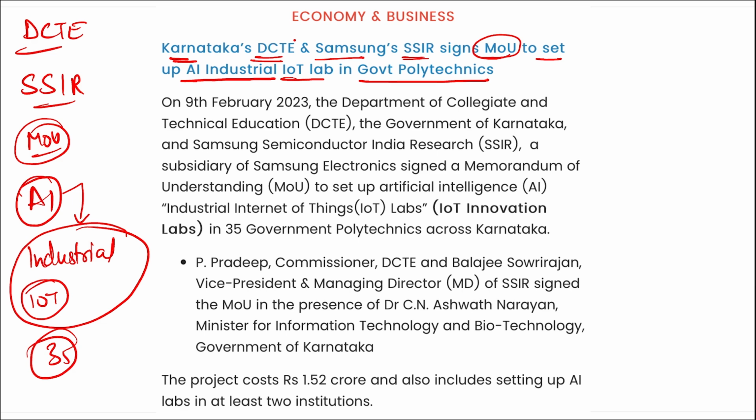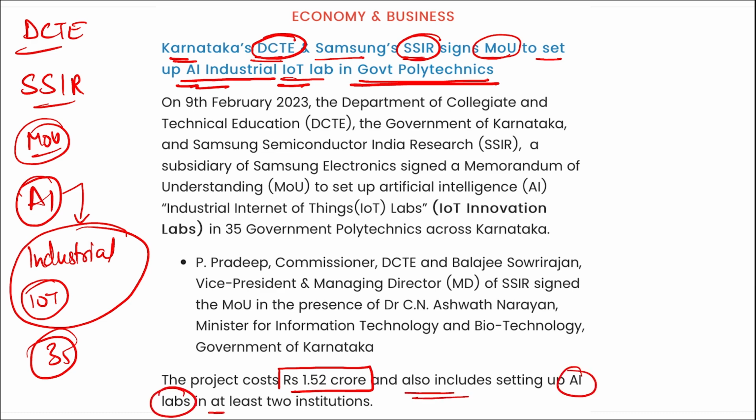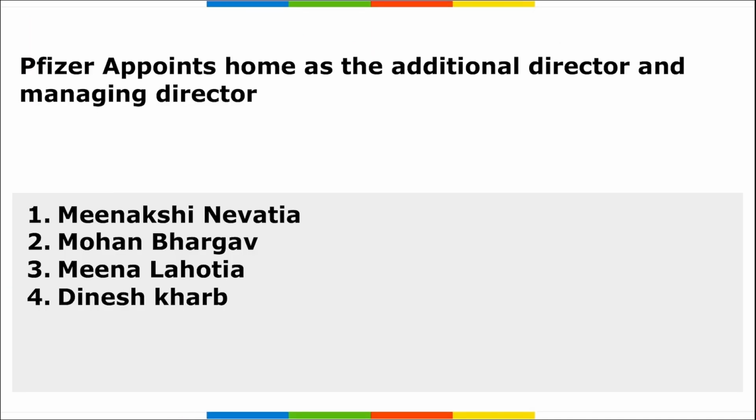It was the Karnataka government's DCTE and Samsung's SSIR that signed this MOU for the AI, that is artificial industrial IoT lab in government polytechnics. The project will cost around 1.52 crore rupees and will also include setting up an artificial intelligence lab in at least 2 institutions. Next, Pfizer appoints Dash as the additional director and managing director.